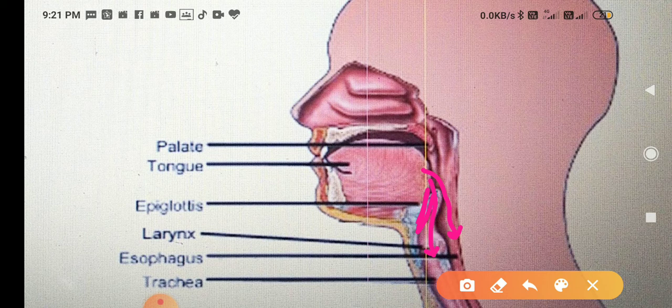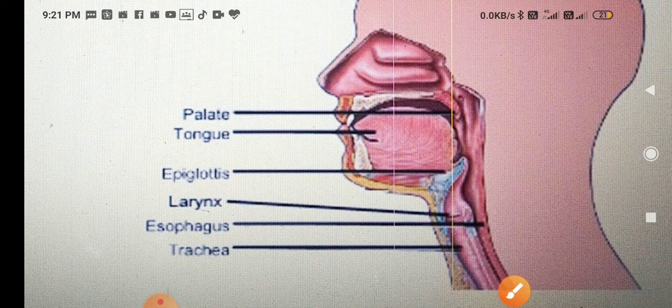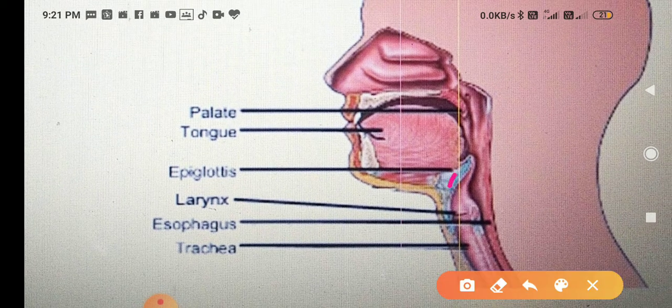But when we have to swallow something, because this is a common passage, that should go into the food pipe only. As a precautionary measure, the epiglottis covers the opening of the windpipe so that the food particle may not enter into the windpipe or trachea.